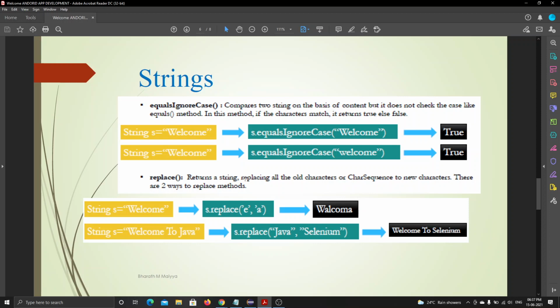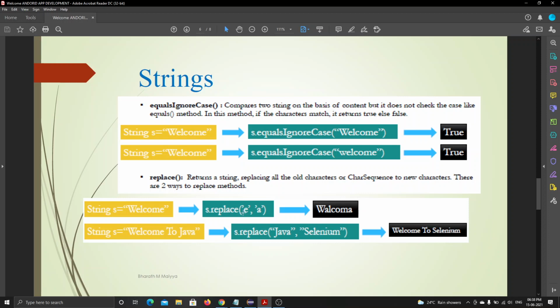What does this replace do? When I say welcome, then s.replace will do some operations. If I want to remove this second letter or third letter, the L, I want to replace it by some other character. What I want to do is simply write s.replace and inside the parentheses, the first letter: what do I want to change, what is to be replaced? I want to replace this E with A.